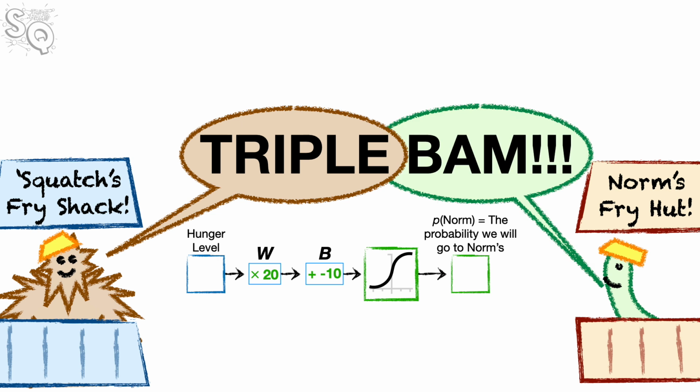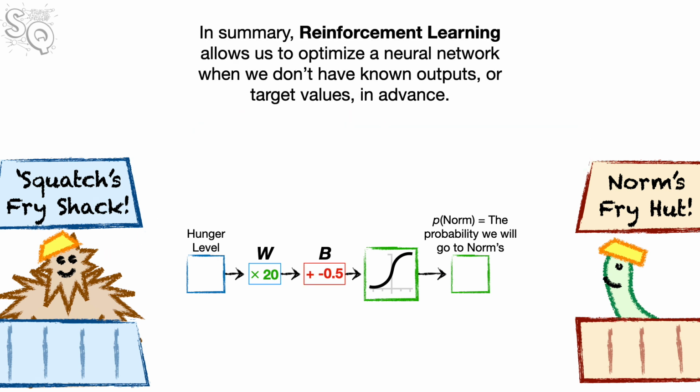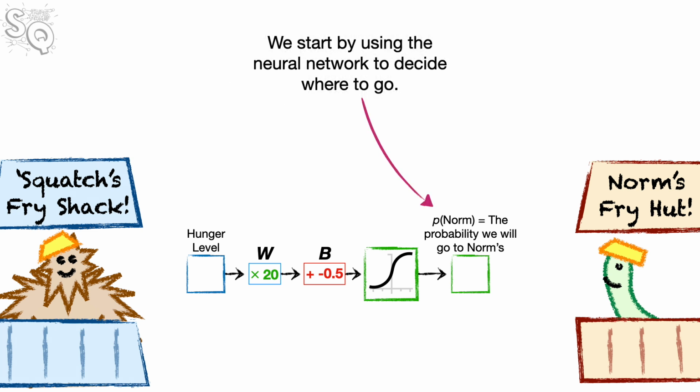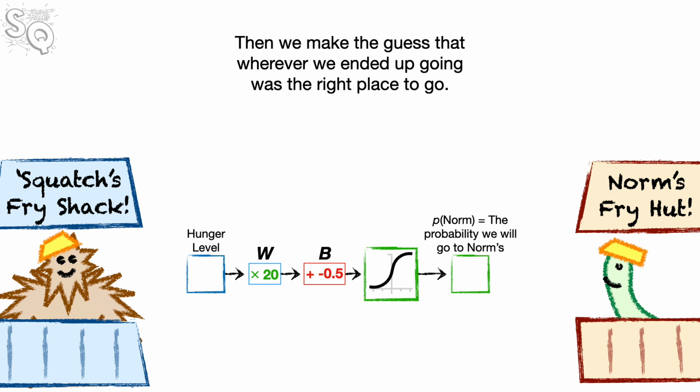Triple bam! In summary, reinforcement learning allows us to optimize a neural network when we don't have known outputs or target values in advance. We start by using the neural network to decide where to go. Then we make the guess that wherever we ended up going was the right place to go.